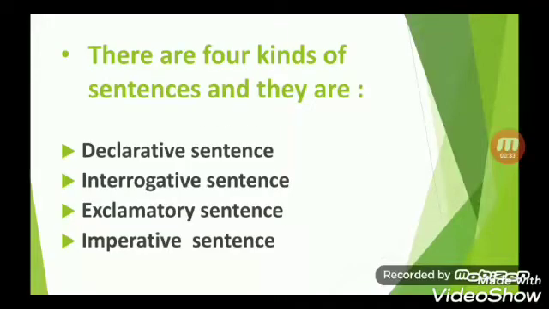Children, there are 4 kinds of sentences and they are declarative sentence, interrogative sentence, exclamatory sentence and imperative sentence. I repeat, there are 4 kinds of sentences and they are declarative sentence, interrogative sentence, exclamatory sentence and imperative sentence. In this video, we are going to study the first kind of sentence and that is declarative sentence.